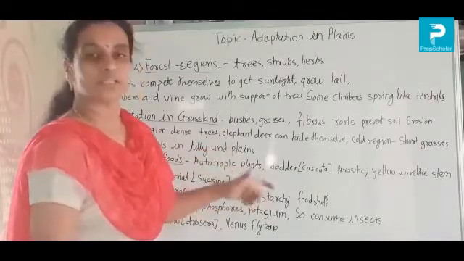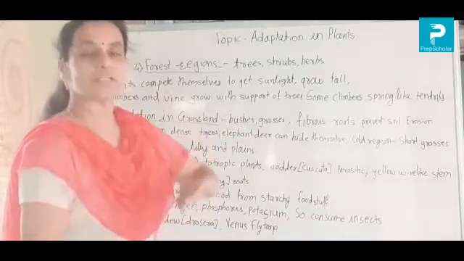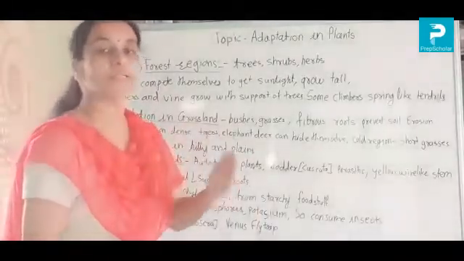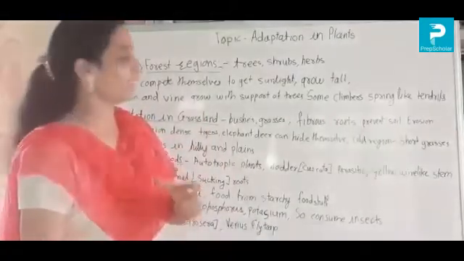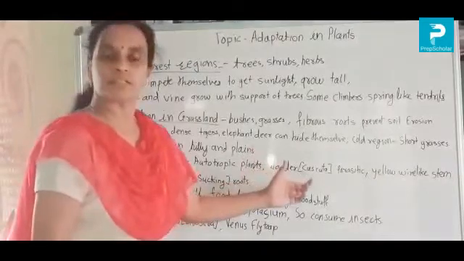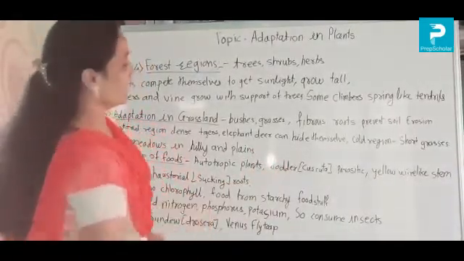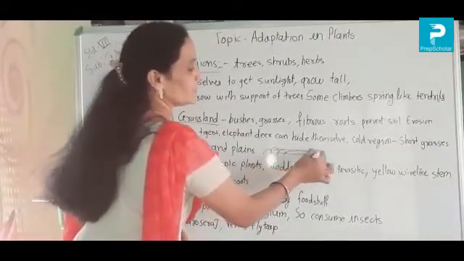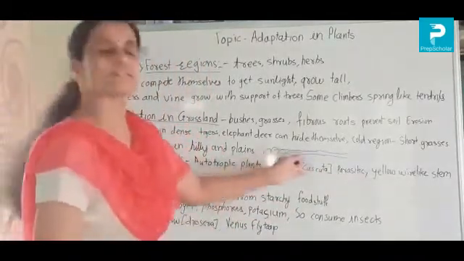On the contrary, there are some parasitic plants. Parasitic means they depend upon other plants to complete their need of food. And that is called parasitic. Like which? Dodder, means cuscuta. It is a plant like a yellow colored wire. This plant is just like a wire, and that's why its color is yellow.